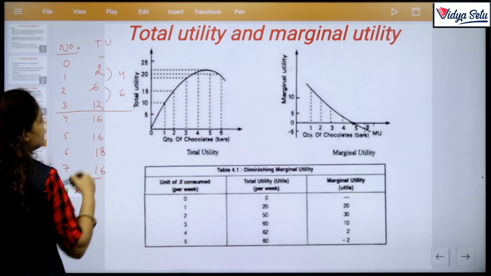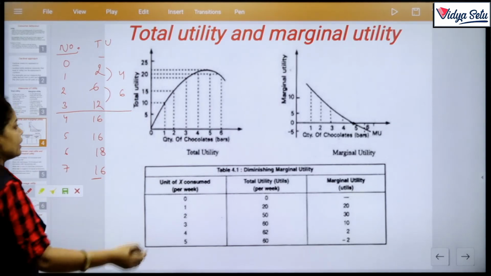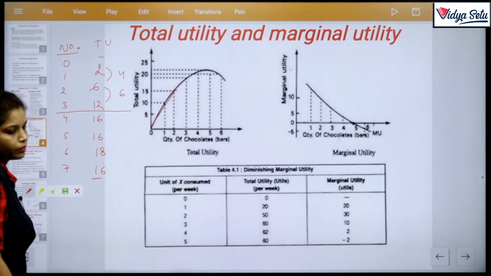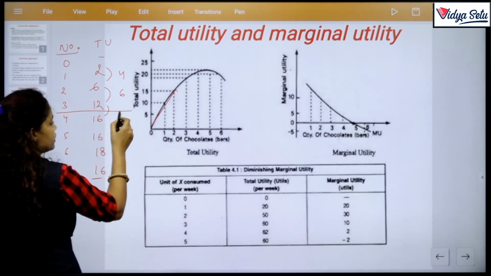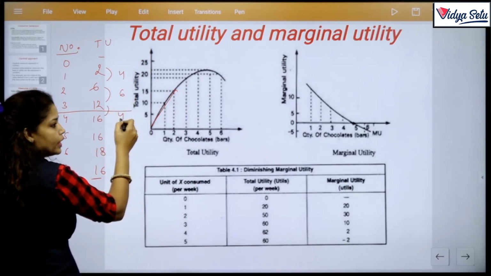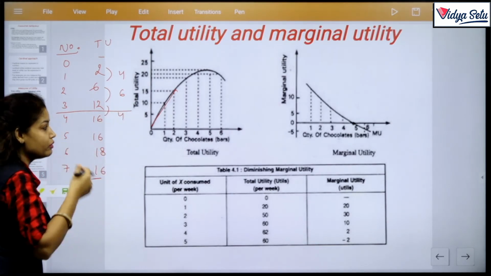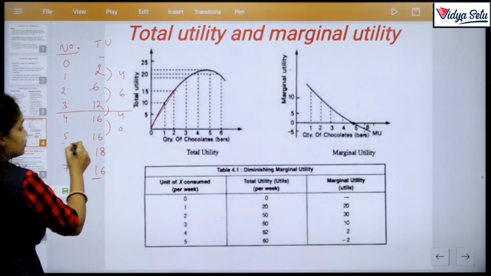So up to 3 units the satisfaction will increase at an increasing rate. That is why the curve is this shape, increasing. Clear? But 12 to 16, that is 4. It went from 6 to 4, that means the rate of increase has now converted to a decreasing rate. Clear?